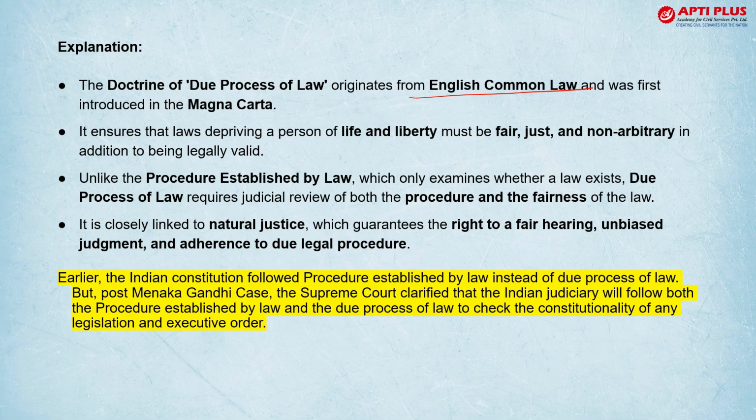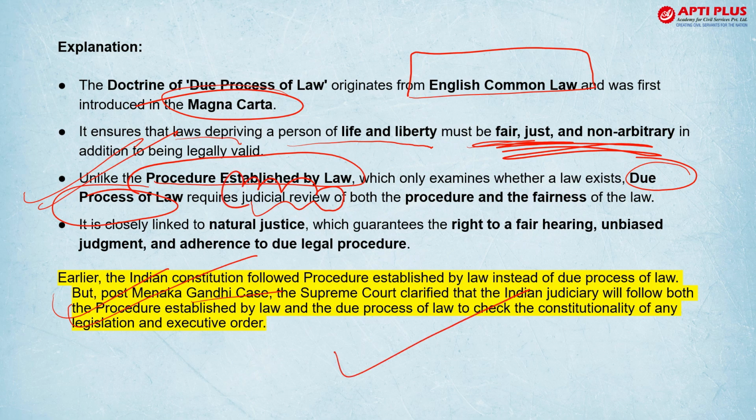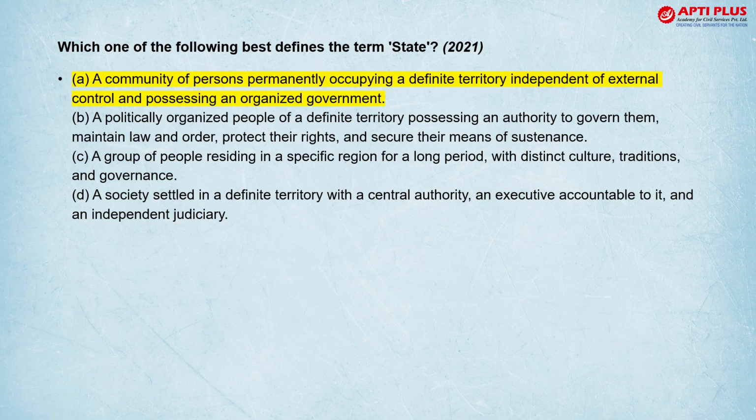ड्यू प्रोसेस ऑफ लॉ कहाँ से आया है? इंग्लिश लॉ से, है ना, which introduced Magna Carta. And इसका मतलब होता है that laws depriving a person of life and liberty must be fair, just and non-arbitrary. तो इंडिया में पहले हम procedure established by law फॉलो करते थे, but after Maneka Gandhi case the Indian judiciary has shifted from procedure established by law to the due process of law in case of judicial review. तो आपका प्रोसीजर भी सही होना चाहिए अगर आप किसी की लिबर्टी को रिस्ट्रिक्ट कर रहे हो, और वो फेयर भी होना चाहिए.